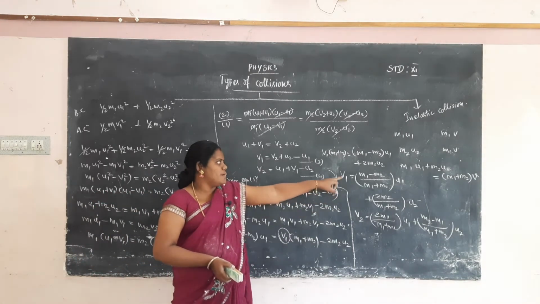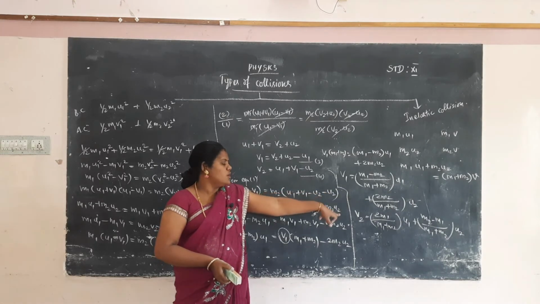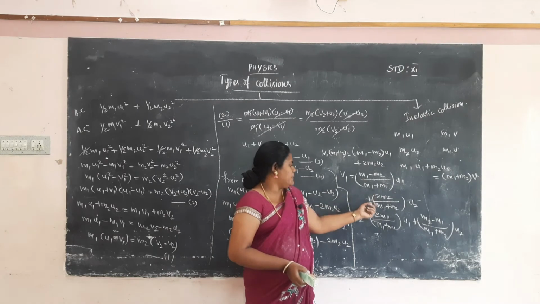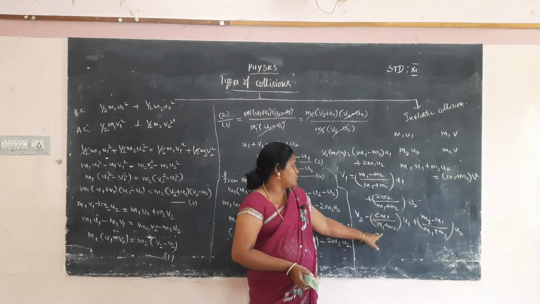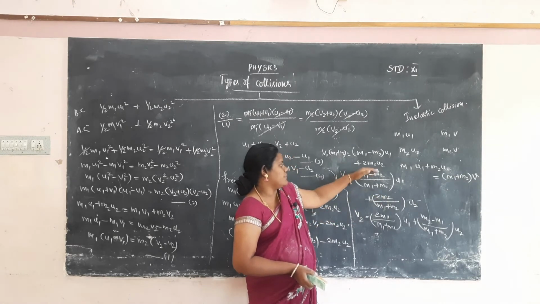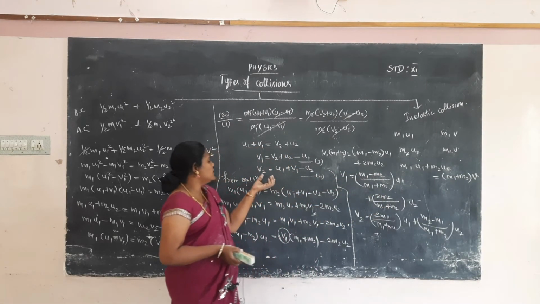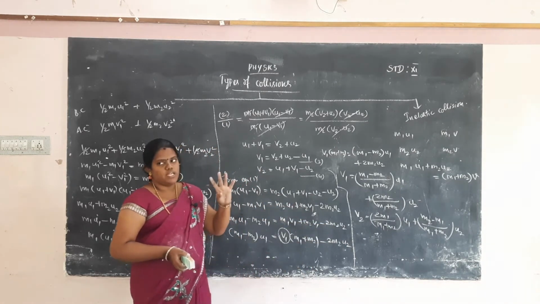So v1 is m1 minus m2 by m1 plus m2 into u1, plus 2 m2 by m1 plus m2 into u2, and v2 is equal to 2 m1 by m1 plus m2. Simply you have to change 2 m2 to m1, this term will be changed into this term. Otherwise you can put the v1 value in this equation, and we easily find the v2 value. Okay, now we are taking the 4 cases.